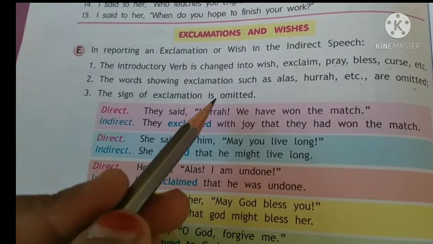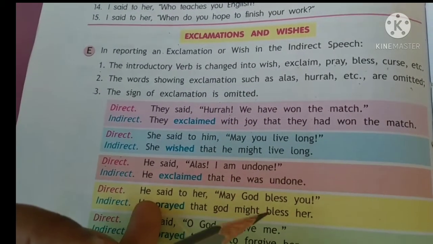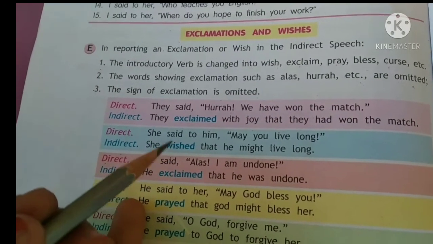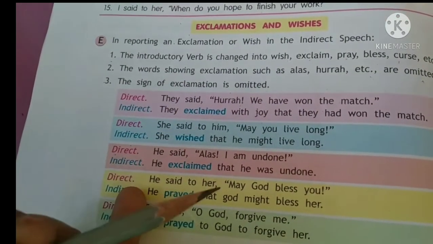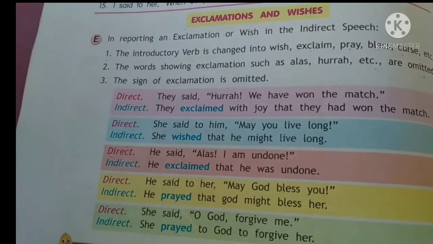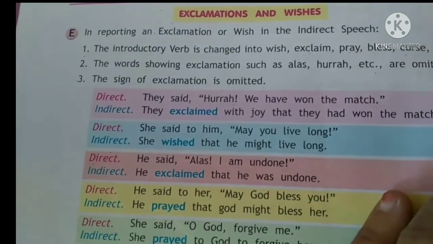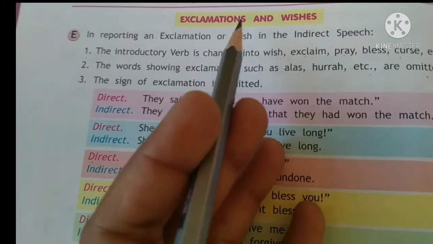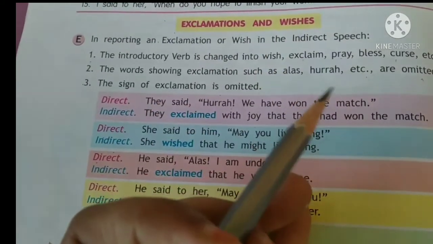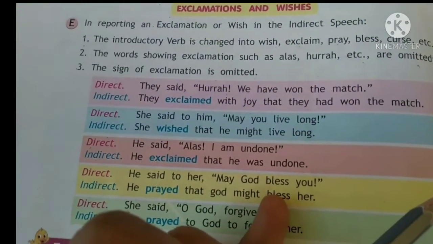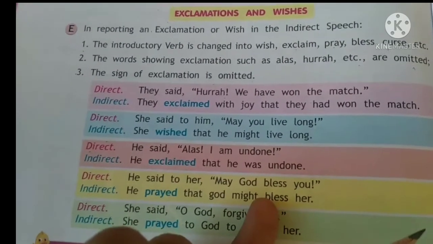Just as in question sentences, when we changed them into the indirect, we removed the question mark, in the same way, when we write the direct into indirect with an exclamation mark, in the indirect we will remove the exclamation mark and omit the words which are shown for that excitement, like hooray, oh, ouch, all those types of words which we put exclamation marks on. We will omit them in the indirect.